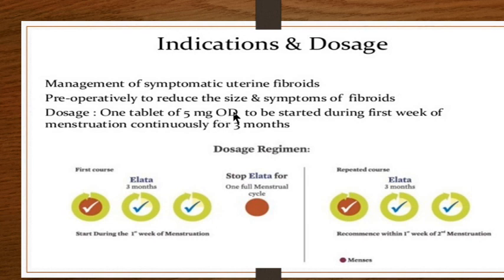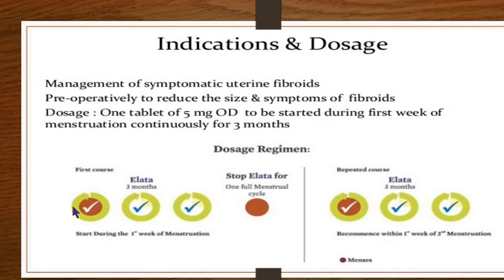OD means a single dose, to be taken once a day, to be started in the first week of menstruation. So it has to be started in the first week of menstruation. It has to be given daily in a dose of 5 milligram, and then you continue in the second month and you continue in the third month. That is, you have given her for 90 days.